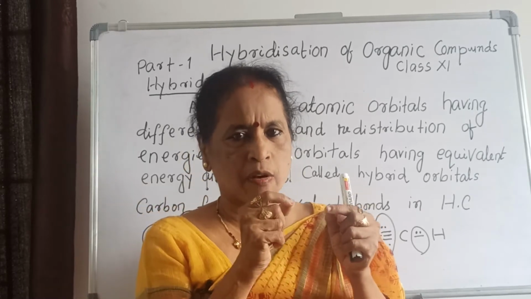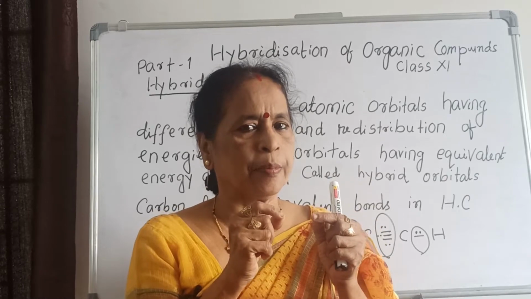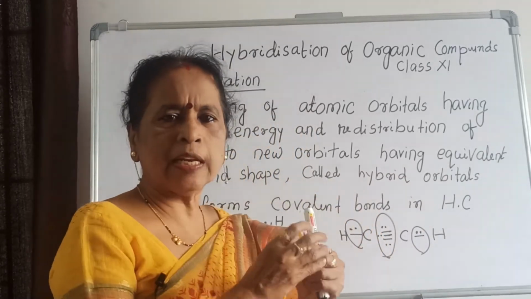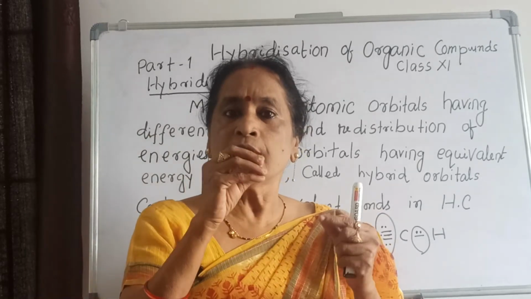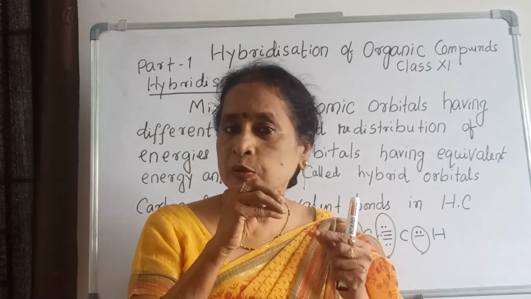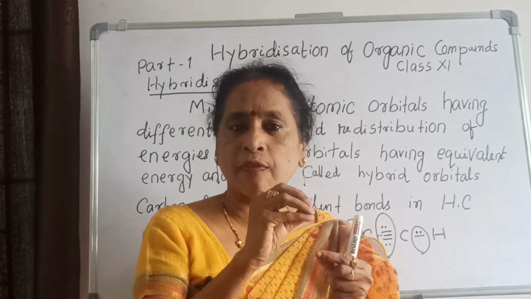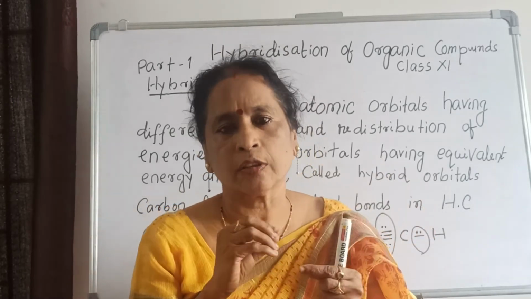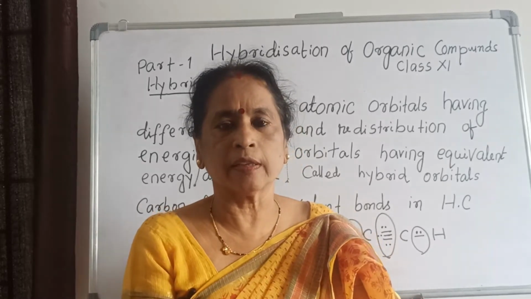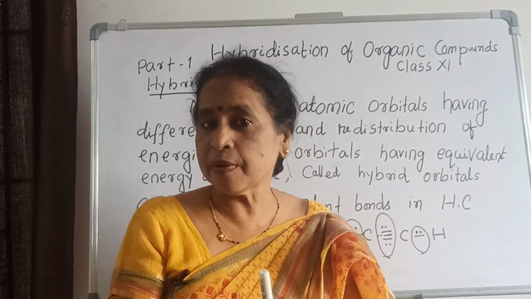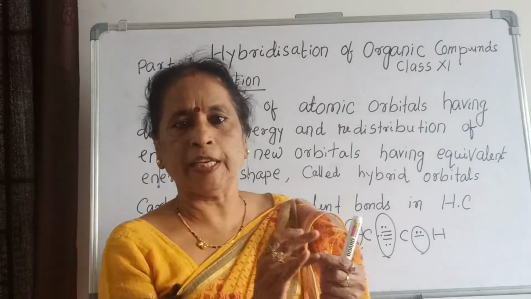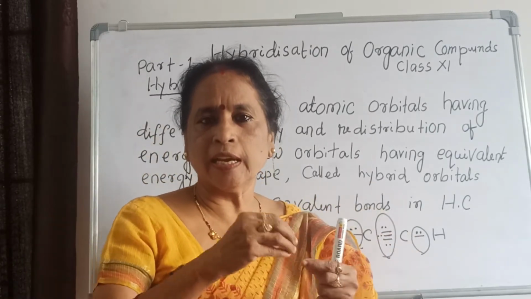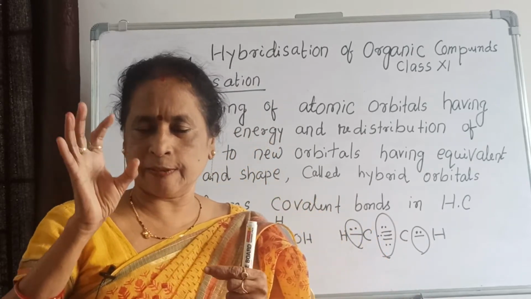Now here the word atomic orbital is involved. What do you mean by atomic orbital? An orbital is the area where you can find electrons easily, where you find electrons more. That area is called an atomic orbital. What are the types of atomic orbitals? S, P, D, F. S has the lowest energy, and gradually the energy of the orbital increases.